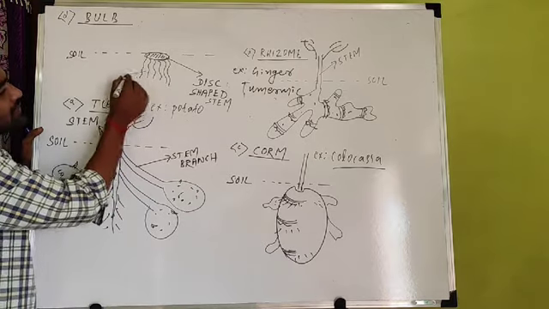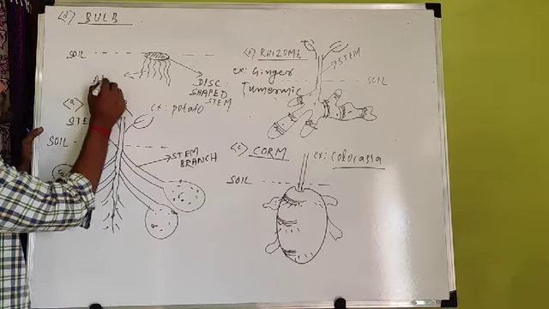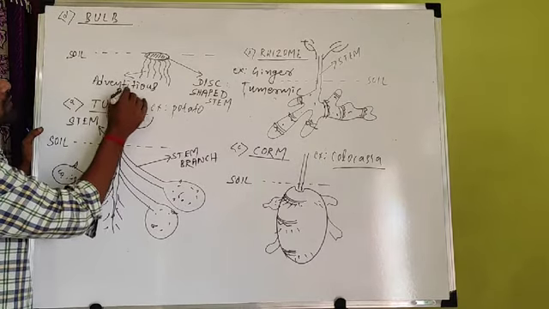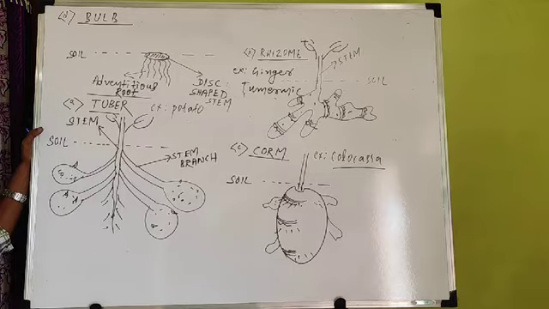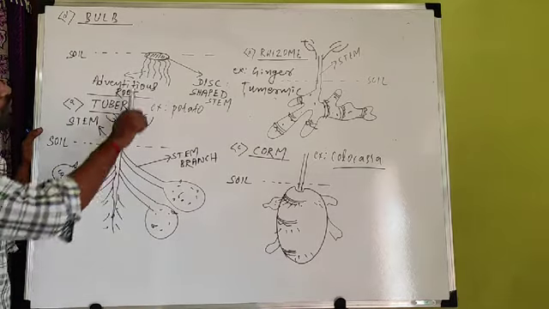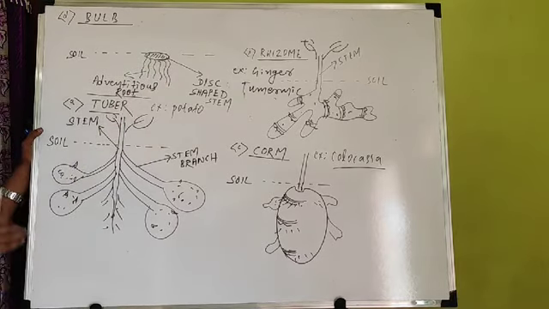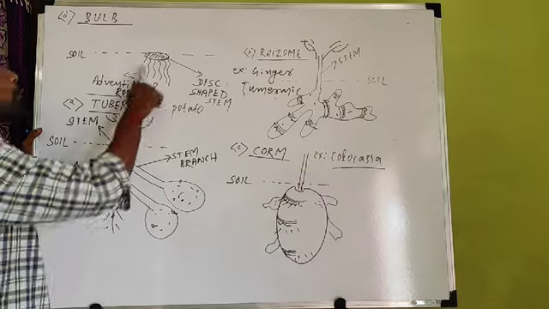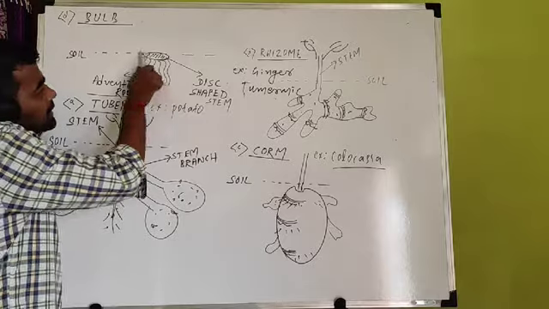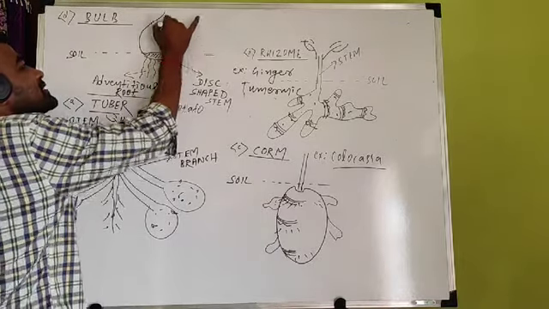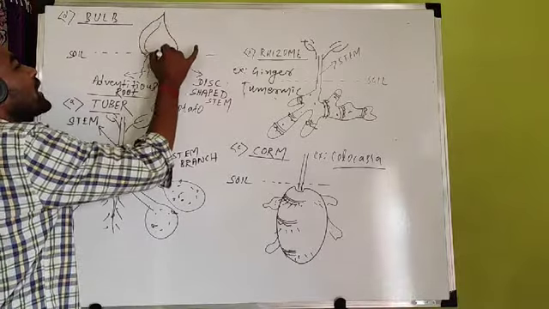These roots are called adventitious roots. These are not normal roots, they are exceptional roots, because the stem is not normal. Here the stem is underground, so the root which develops from an underground stem is called an adventitious root, and leaves also develop. But what is the problem here? The root arises below the soil and the stem is also below the soil, but the leaf arises above the soil like this.